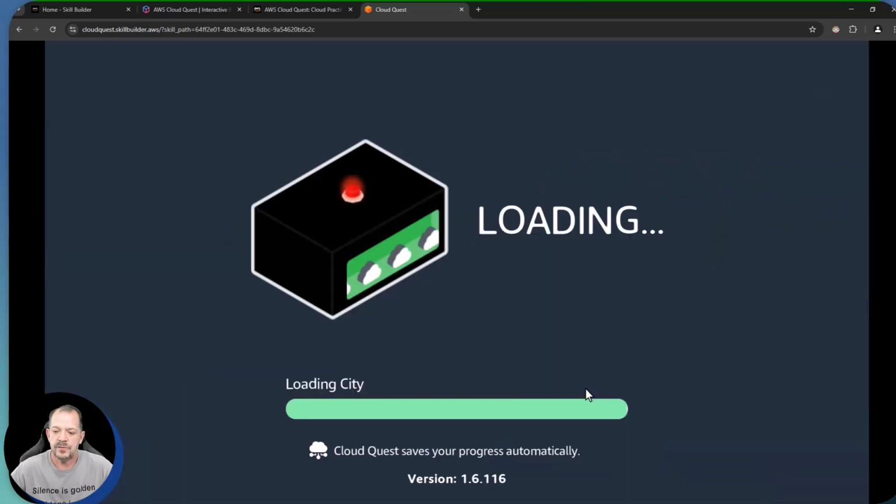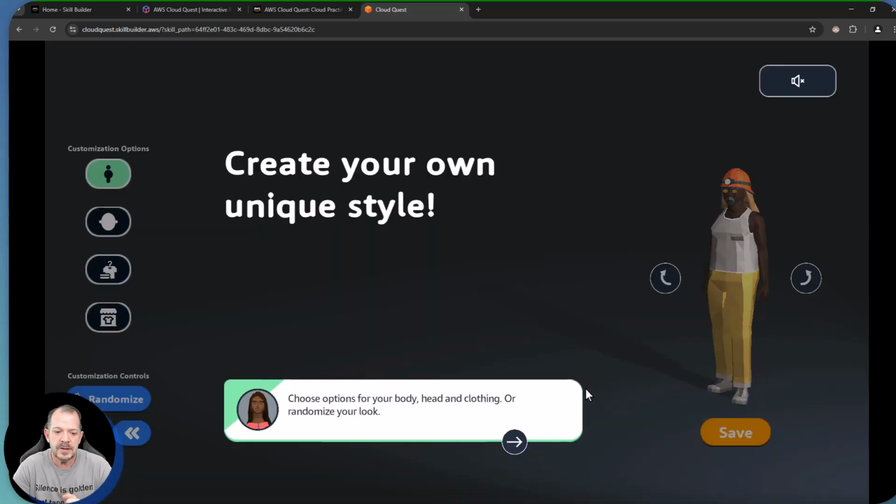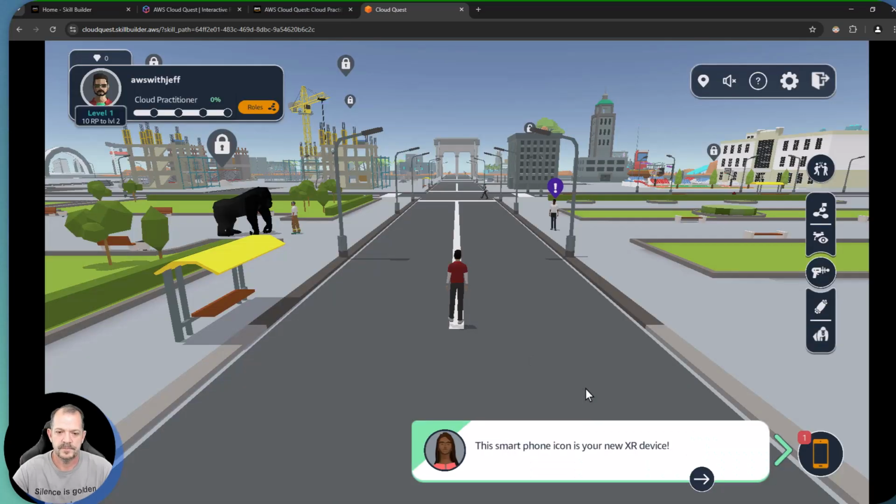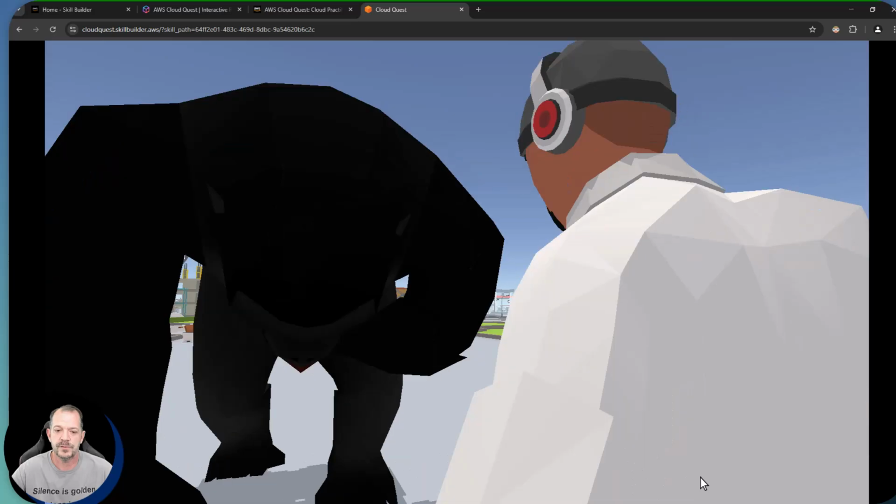So we're going to go ahead and choose that role, and then it's going to drop us into the game. And here's where we're going to spend a few minutes customizing our character. I'll go ahead and pause the video while I do that, and then we'll move on here in just a moment. All right. Got a character created, got a character named. You'll see I'm AWS with Jeff up here. Went with some business casual. And it's initially going to start out by pointing out all the various features within the game. So we'll go ahead and skip through a couple of these. I'll let you, if you choose to do this, obviously go through at your leisure.